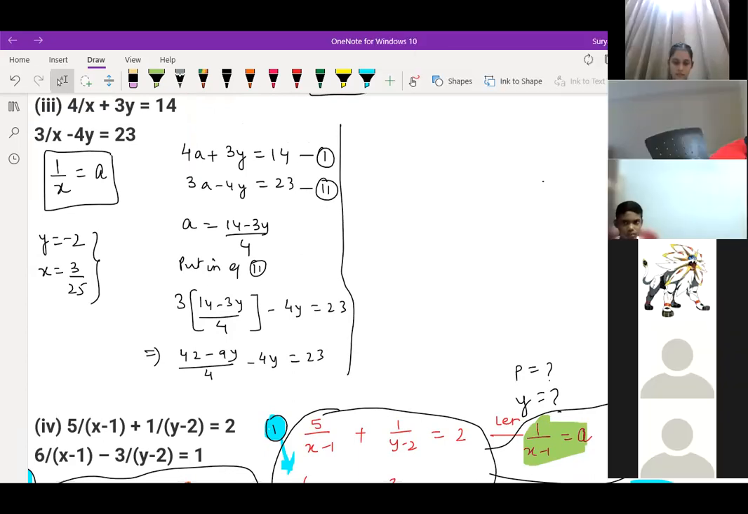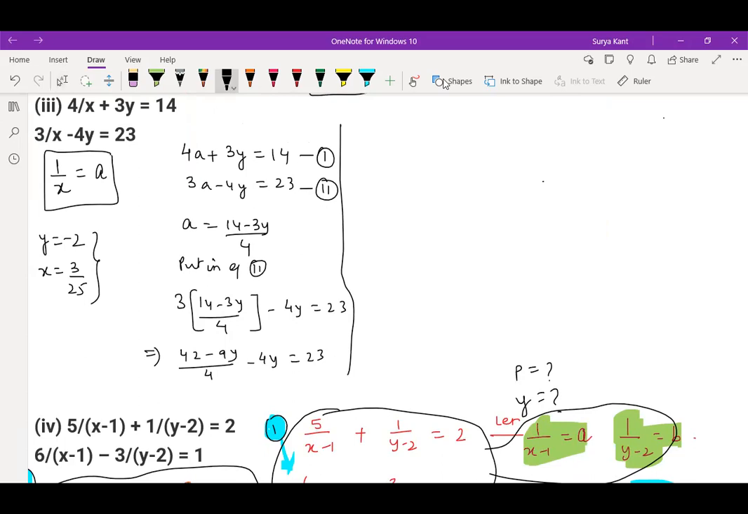So again we have to do 42 minus 9y minus 16y is equal to 23 into 4. 4 times 23 is 92. Okay, so minus 25y is equal to 92 minus 42. What will come? 50. So y is equal to minus 2, right? Yes, sir. Okay.